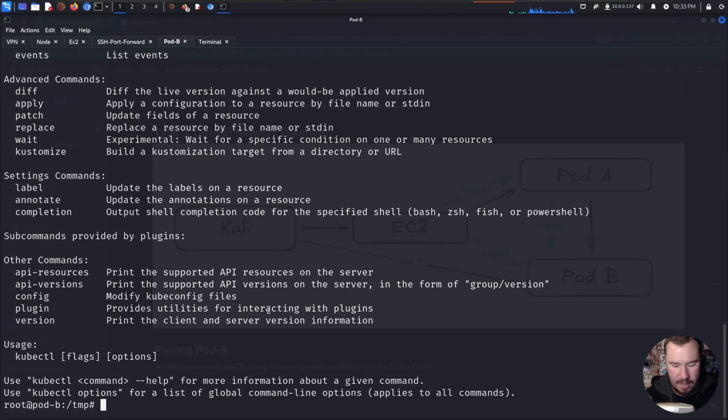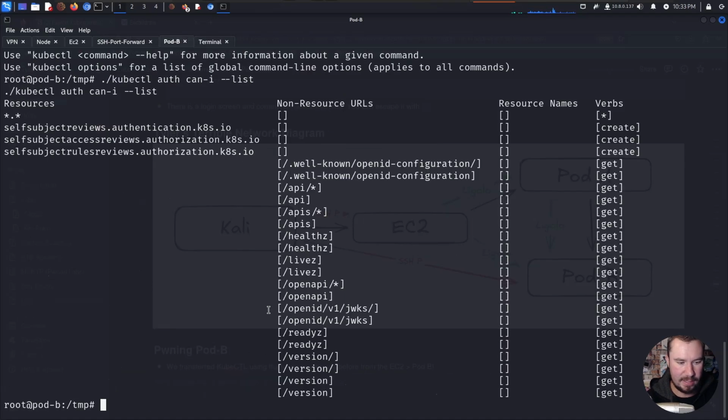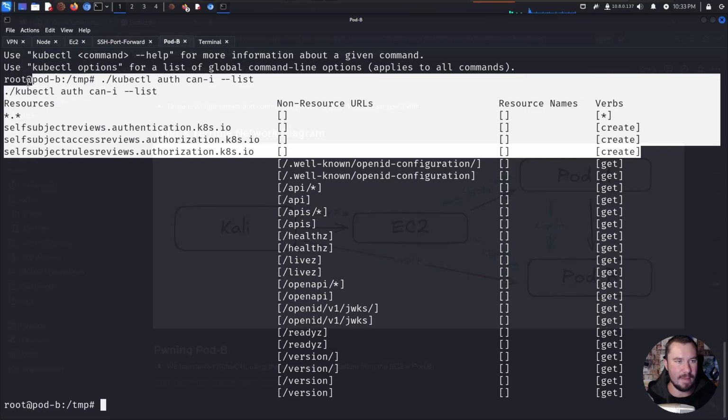So if you remember the command for enumerating what permissions we might have in this container, and with these credentials in this pod B, we can do kubectl auth can-i, as in like, can I do anything, and list our permissions. And when we list our permissions, there's a few things that are big. One is this wildcard right here. That says we can perform all actions on all resources. So that is a big deal.